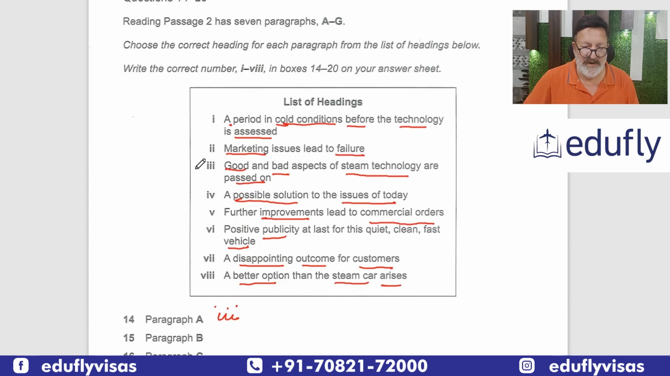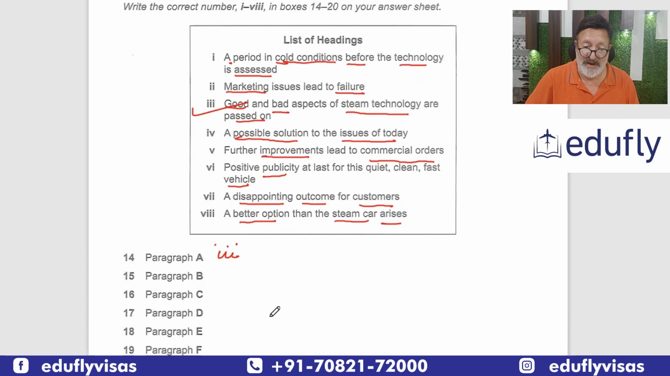So we can do something like this, that this is done. A possible solution? No. Further improvements, commercial orders? No. Positive publicity? No. A disappointing outcome for customers? No. And a better option than the steam car arises. So, of course, a better option has come. So, here we will mark it. Better option, we saw that a new alternative had come up, which was better. So, this is going to be A.